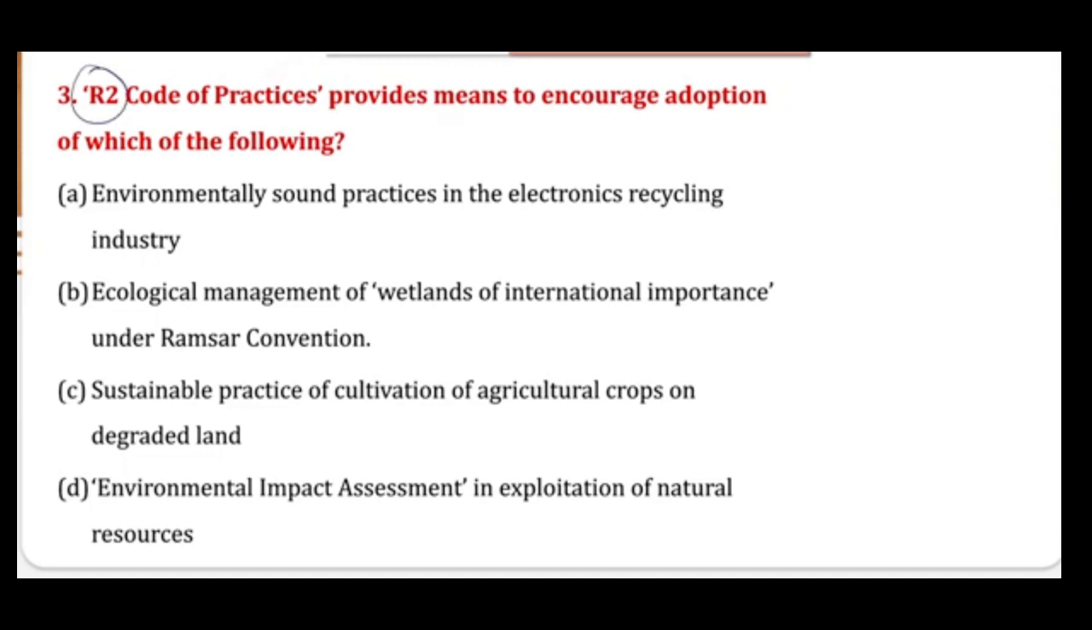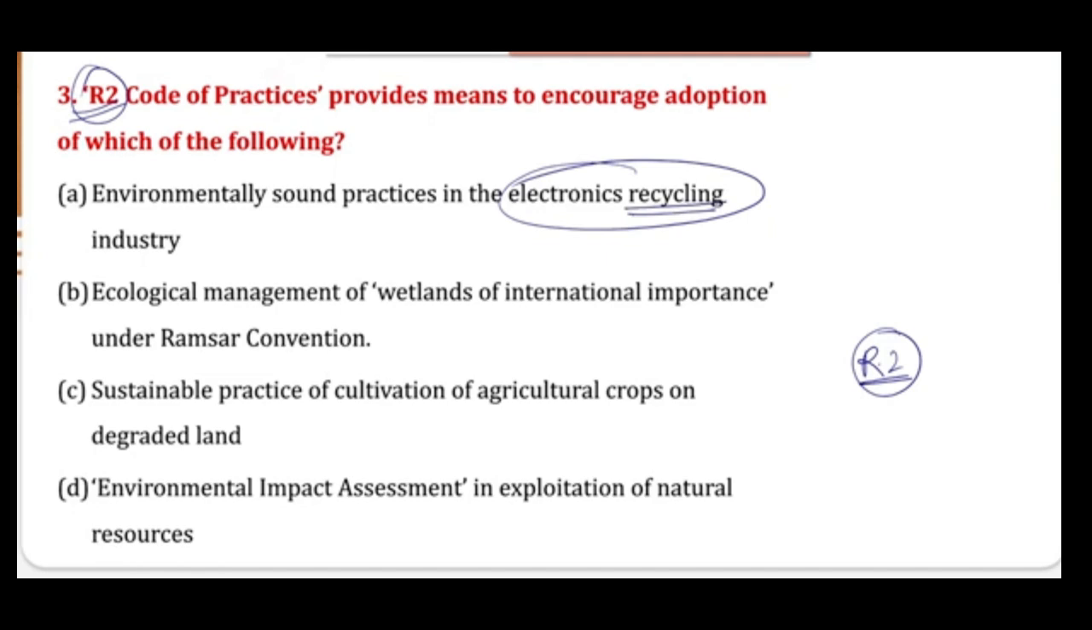Now when we are talking about R2 code of practice, obviously this R2 signifies something. If you don't have any idea, just look at the keywords inside the options given. When we are talking about R2, you have to see something which is related to R2. Now, environmentally sound practices in the electronics recycling industry. Now we can say that there is recycling, so we can hold this option or consider this option.